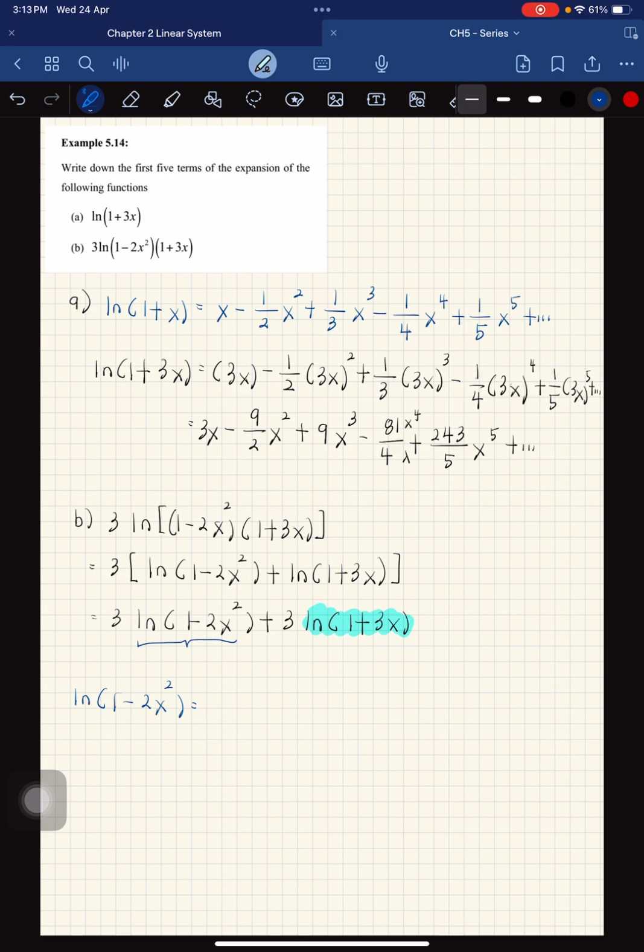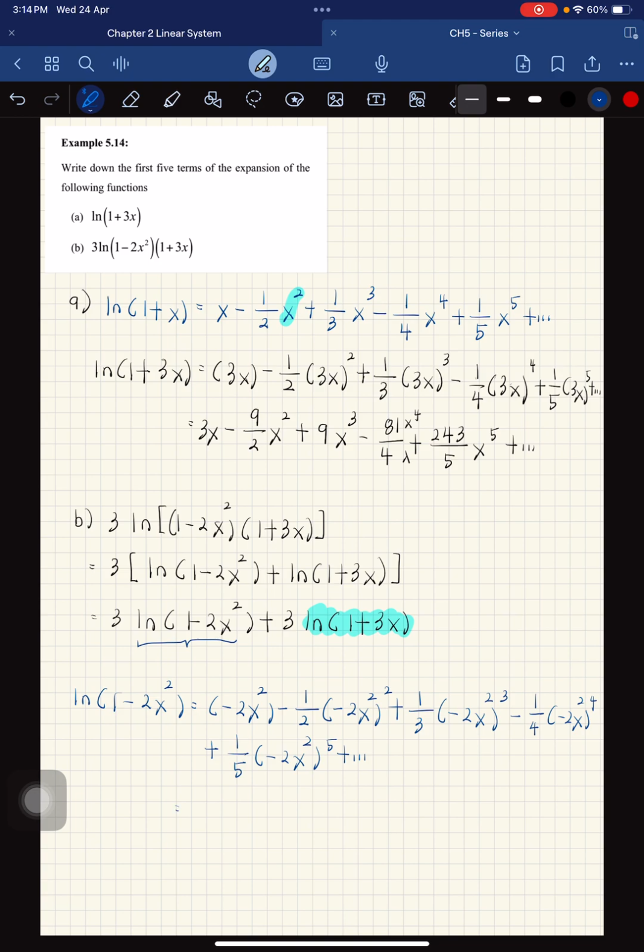So x is negative 2x squared, minus 1 over 2 negative 2x squared, squared, plus 1 over 3 negative 2x squared cubed, minus 1 over 4 negative 2x squared to the power of 4, plus 1 over 5 negative 2x squared to the power of 5.